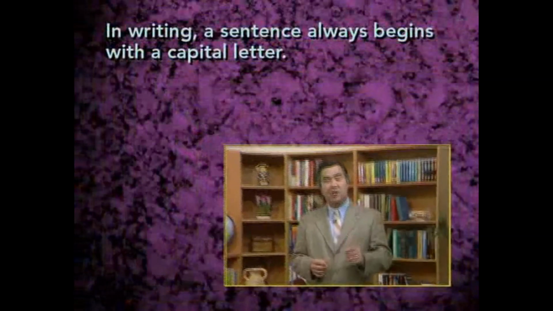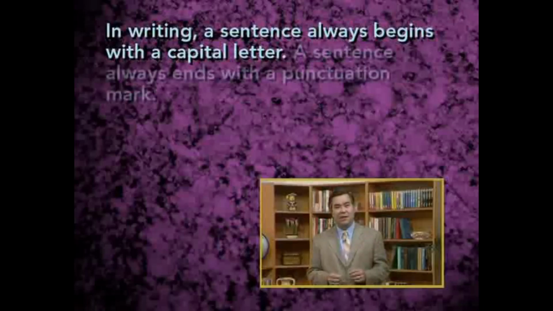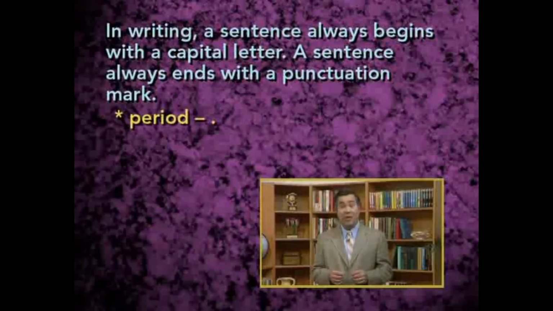So writing in English must consist of complete sentences. In writing, a sentence always begins with a capital letter. That's one of the larger letters that stands out on the page and indicates in English the beginning of a sentence. A sentence always ends with a punctuation mark. And there are a few different choices for punctuation marks that you can use to end a sentence. The most common punctuation mark to use to end a sentence is a period.